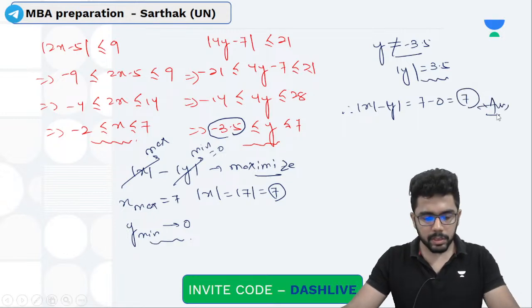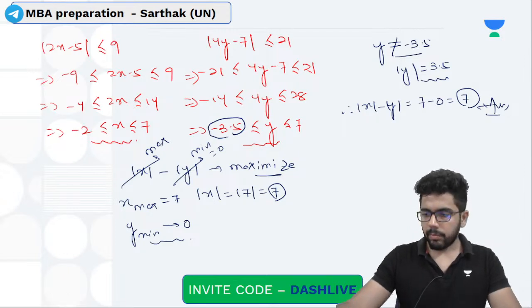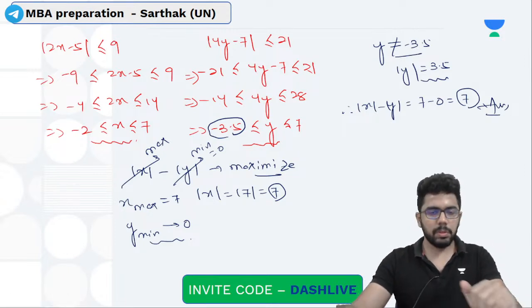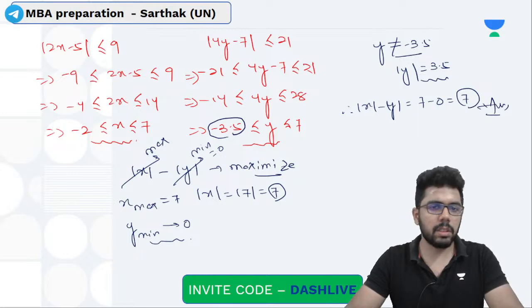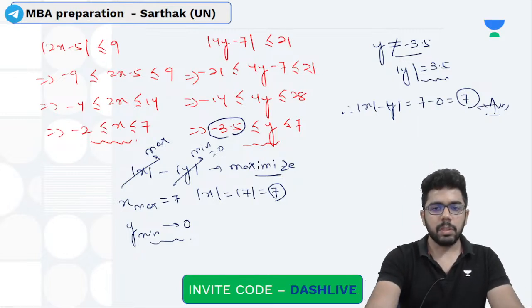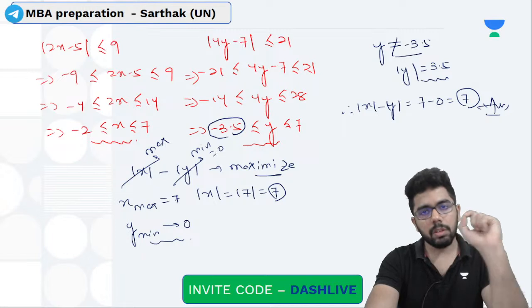I hope this makes sense. All of you watching this, hope this is clear. Very simple, easy question, nothing difficult about it. But what property was used here? Modulus inequality.